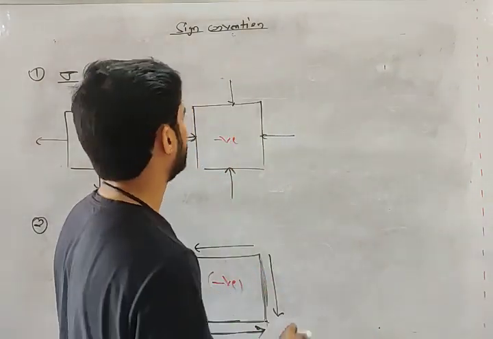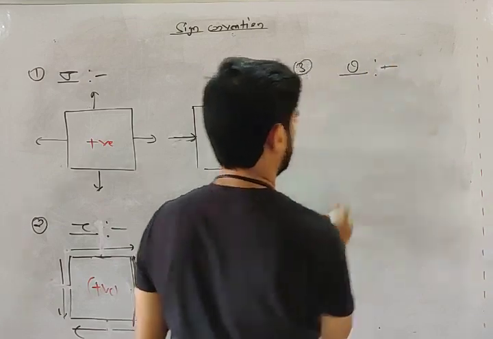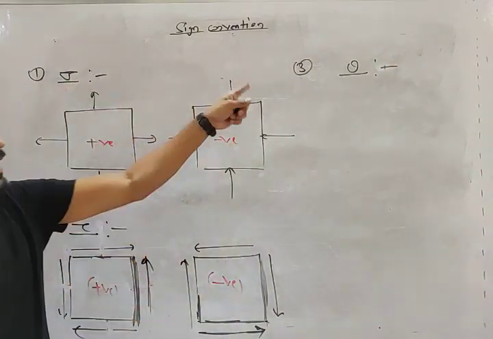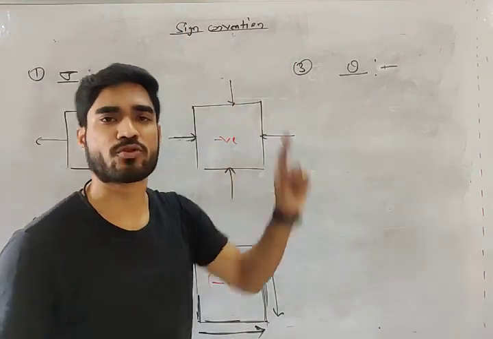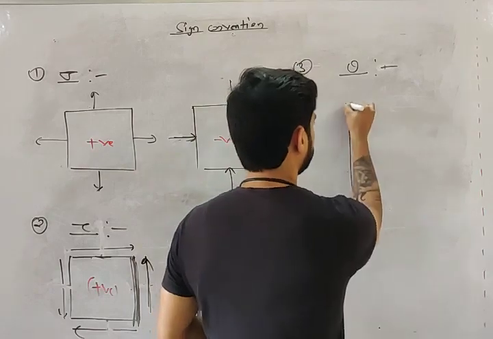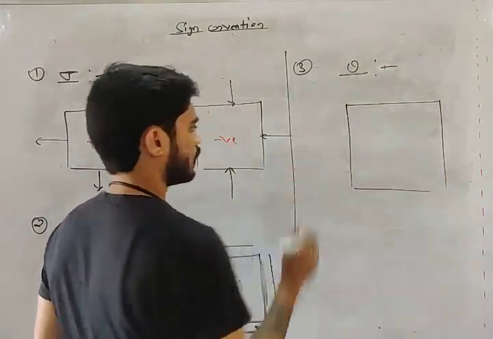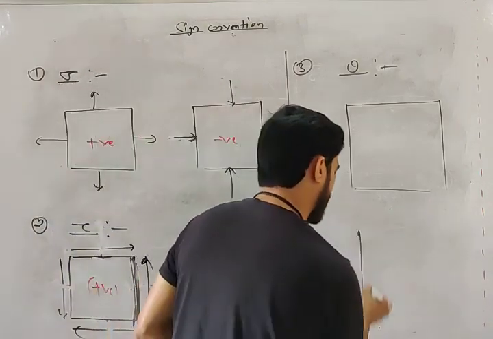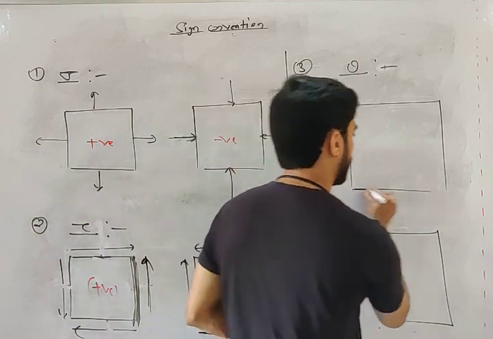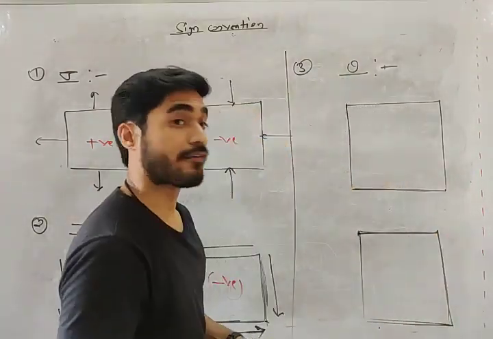Now sign convention of theta, my friend. And this is the most important thing. क्योंकि सारे बच्चे इसी में गलती करते हैं. Maximum students make mistake in theta. First of all, you need to understand one thing. Whenever we calculate theta, we calculate it from vertical plane. In every derivation we calculated theta from vertical plane.